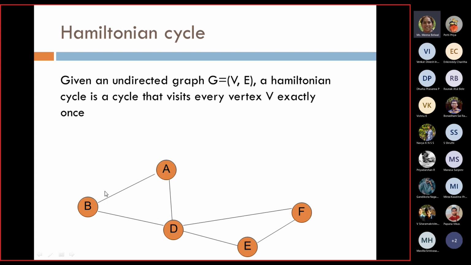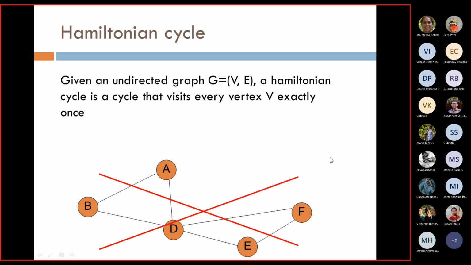Because a Hamiltonian cycle is a cycle that has to visit every vertex, right? So it has to visit only these. This is one cycle, but this cycle is not visiting all the vertices. So it has to visit all the vertices, but only once. So now D will be repeated. So this is not a Hamiltonian cycle.